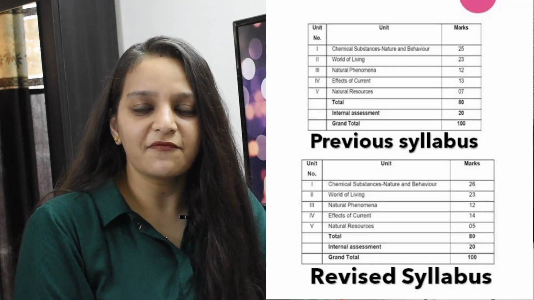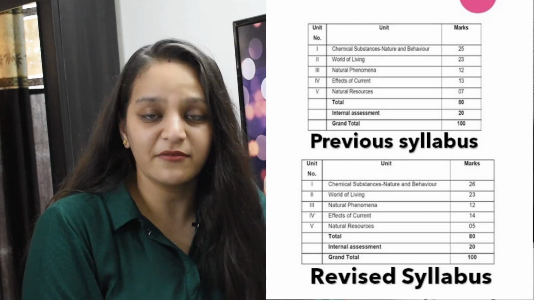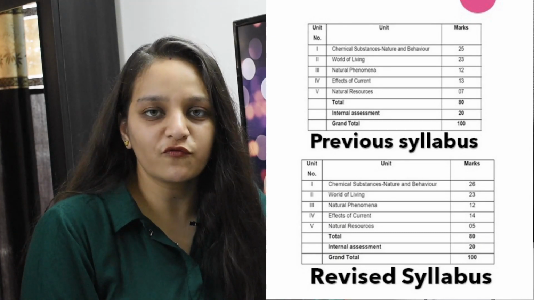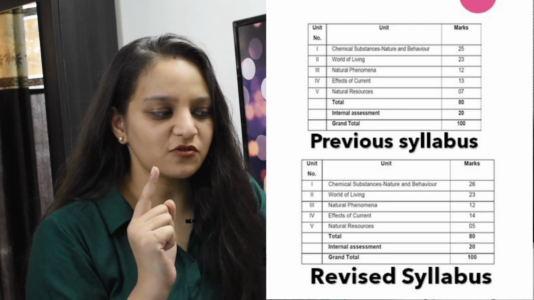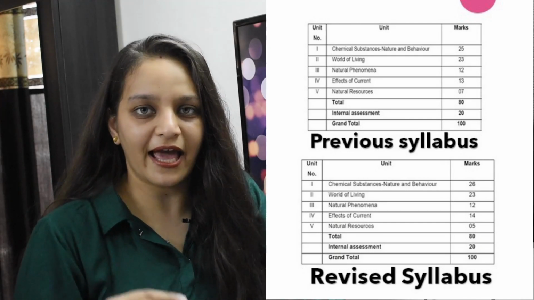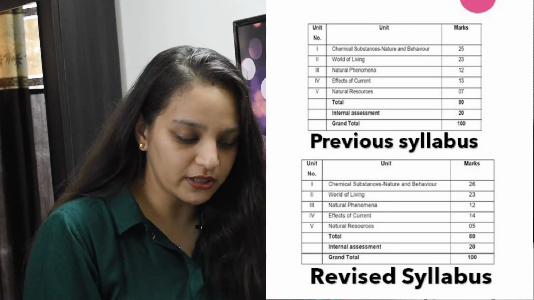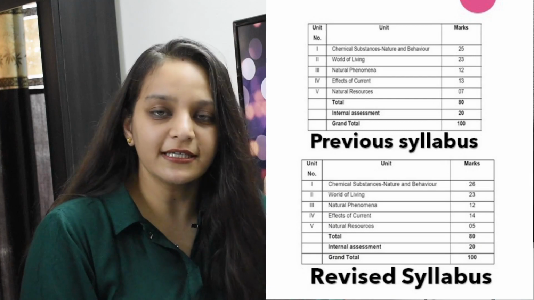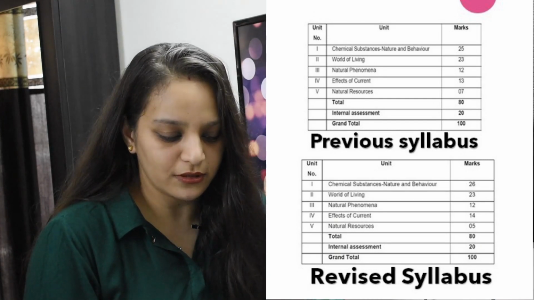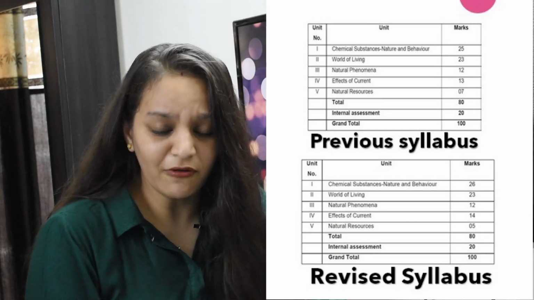Let's have a look at the first change. As we know, there are 5 units in science. The first is chemistry based, chemical substances, nature and behavior. Previously this unit was of 25 marks but presently it is of 26 marks. Even though it looks like only a 1 mark change, actually inside there are a lot of changes. The next change we can see is in the 4th unit, the effect of current. Previously it was 13 marks but presently it is 14 marks. And in the 5th unit, natural resources, previously it was 7 marks but now it is 5 marks.